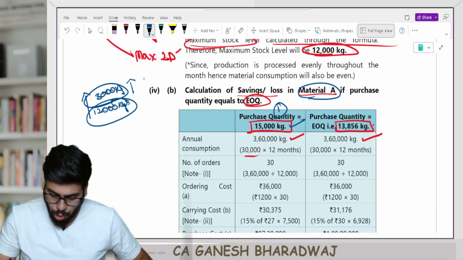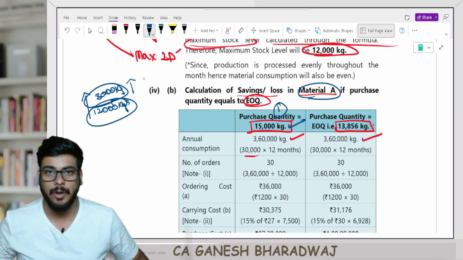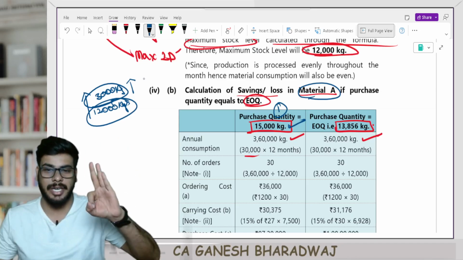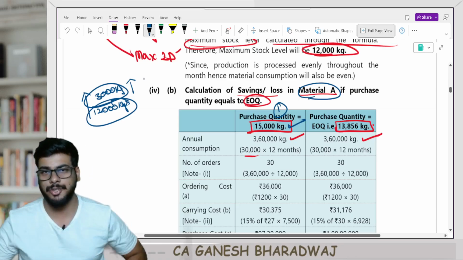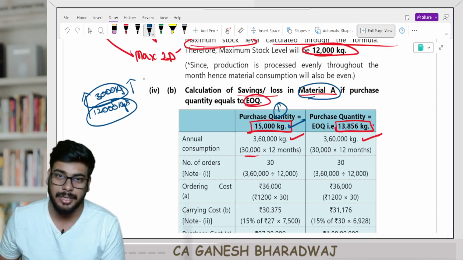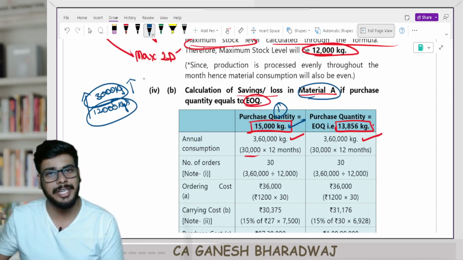So though I purchase 15,000 kgs and keep every time, what happens is 3,000 kgs are being scrapped and only 12,000 kgs are available for consumption. Are you clear with this? So in a year, how many orders need to be placed?